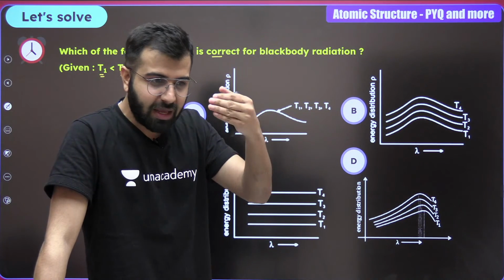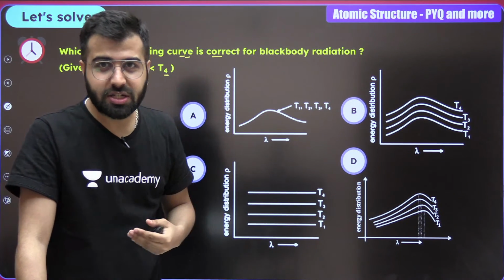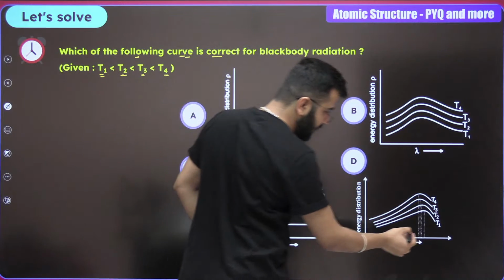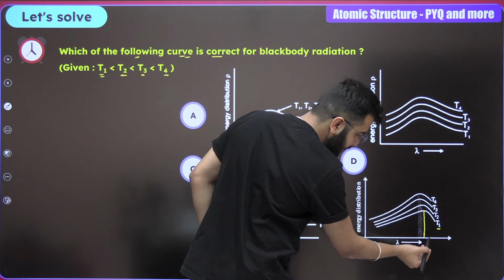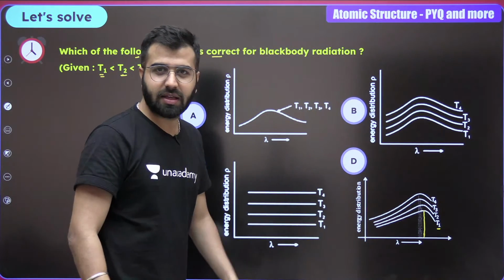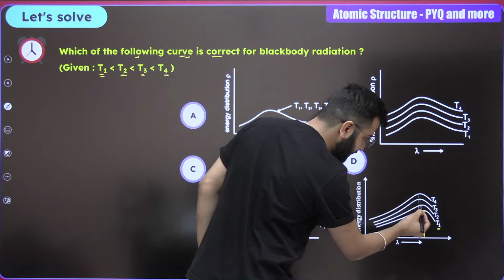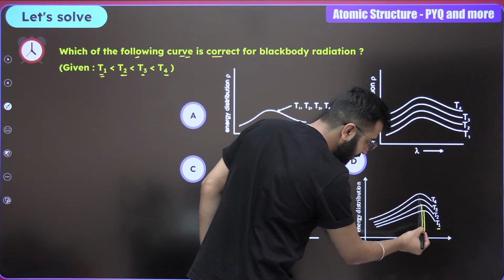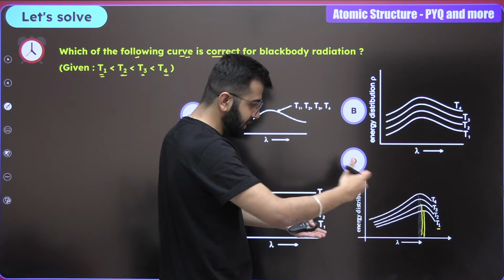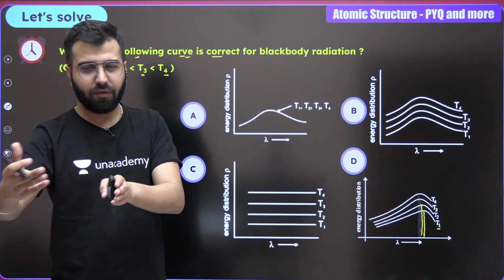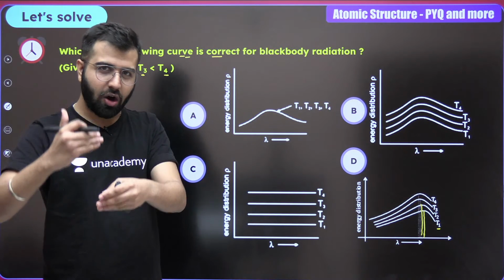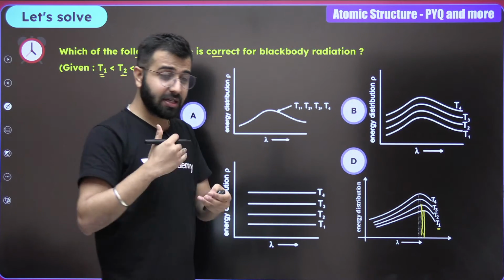So the peak wavelength is going to be a much more energetic one. If this is T1, the peak wavelength is, let's say, red. Then when you increase temperature, the peak wavelength becomes yellow. See, it's shifting towards the origin. The wavelength of red is longer than the wavelength of yellow, and the wavelength is decreasing.